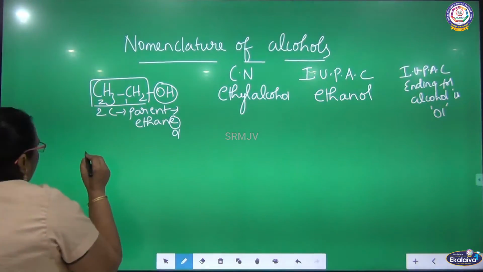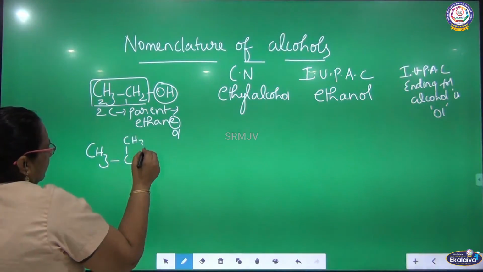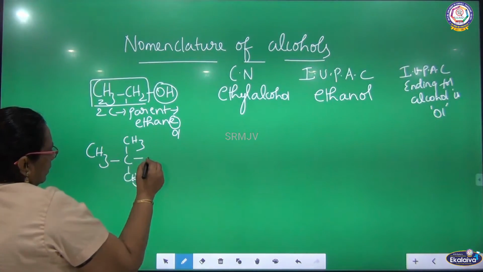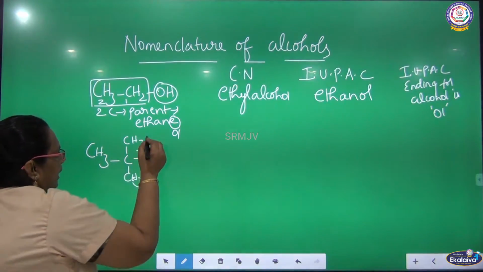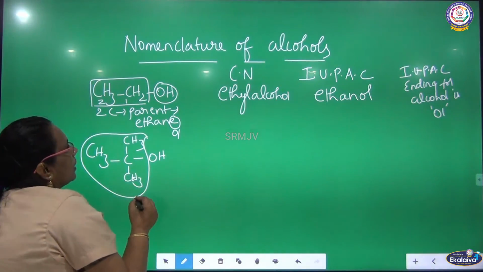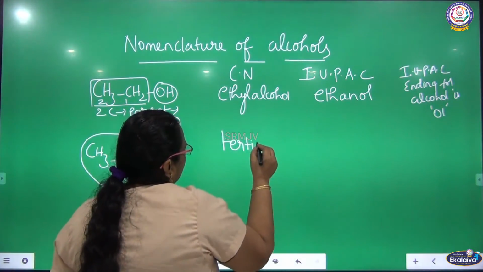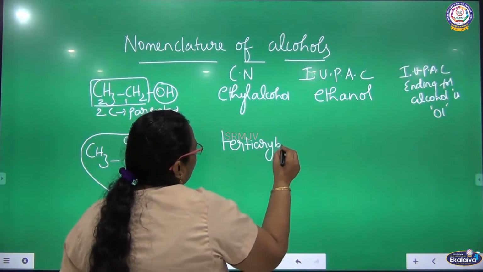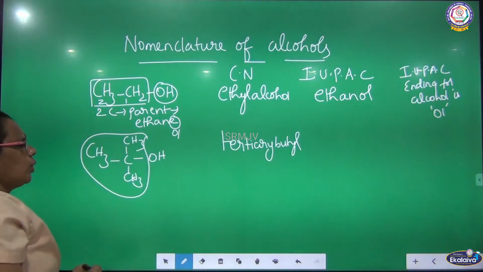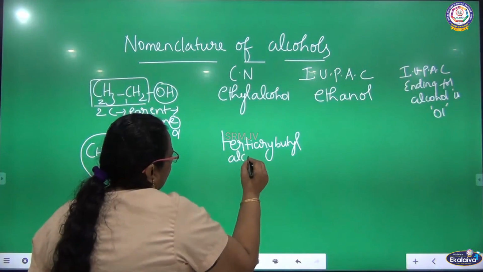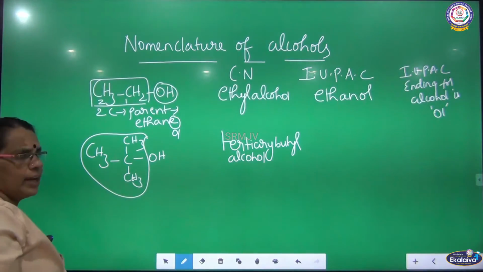There is another compound we are going to see: CH3, C, CH3, CH3, OH. What is the common name for this compound? What is this group? Tertiary butyl group. It belongs to the alcohol family because OH is there. So what is the common name? Tertiary butyl alcohol. What is the IUPAC name?